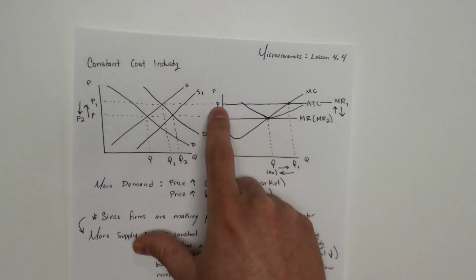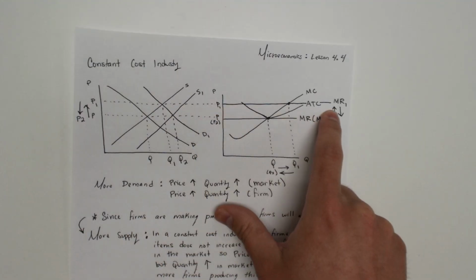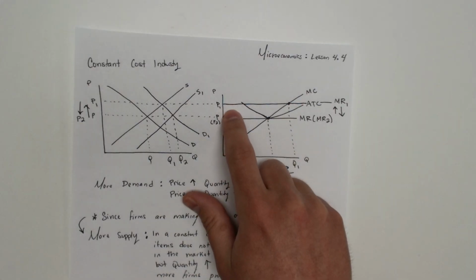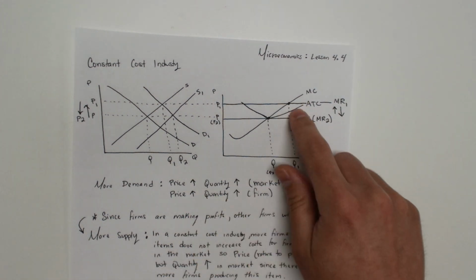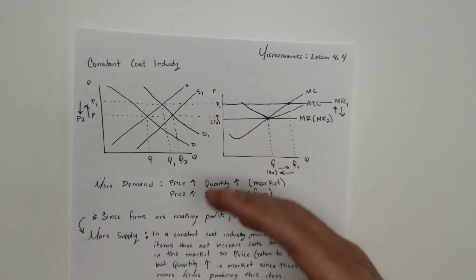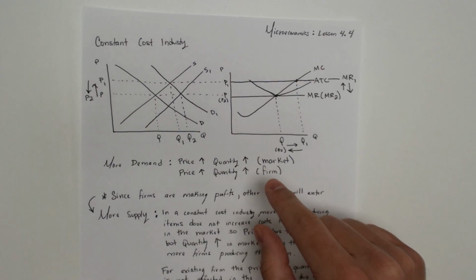Now, since the market price has increased, the firm is now going to receive a higher marginal revenue or a higher price. So that's going to cause the price or the marginal revenue of the firm to increase, and the quantity produced at the profit maximizing level is also going to increase. That's what happens in the short run, but what's going to happen in the long run?